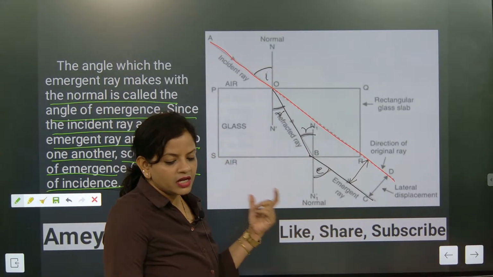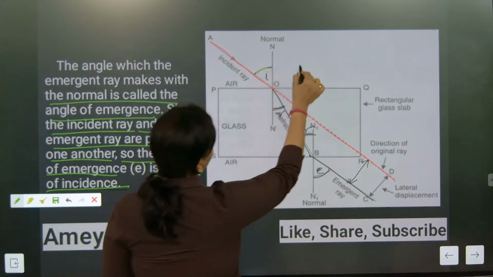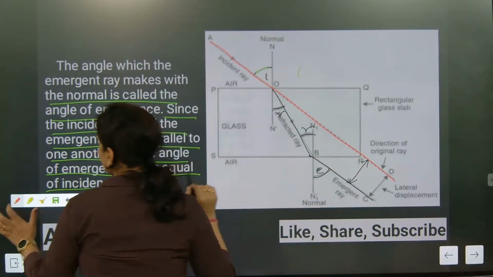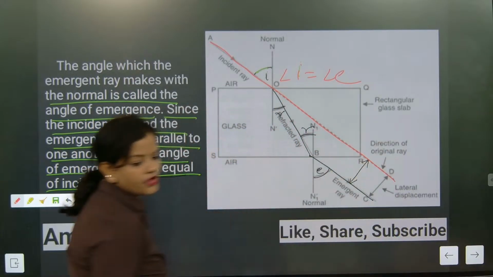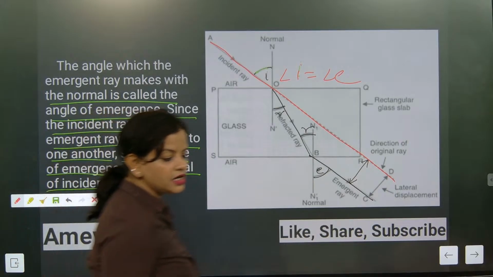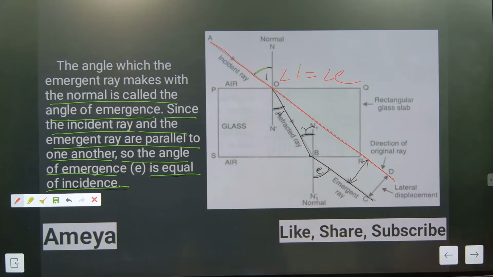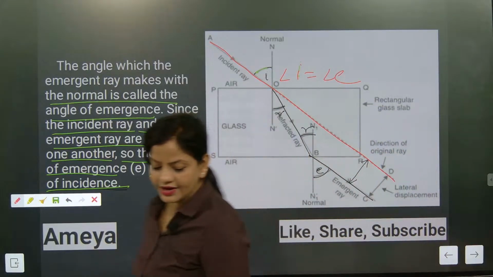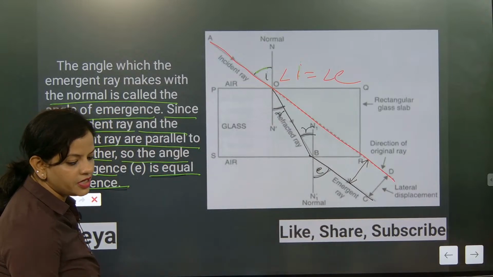Just give me a clear conclusion here. This part you must remember: angle of incidence will become angle of emergence. When the light will be exactly coming out, when the light will be parallel and coming out from the medium. I hope you might have understood this one.